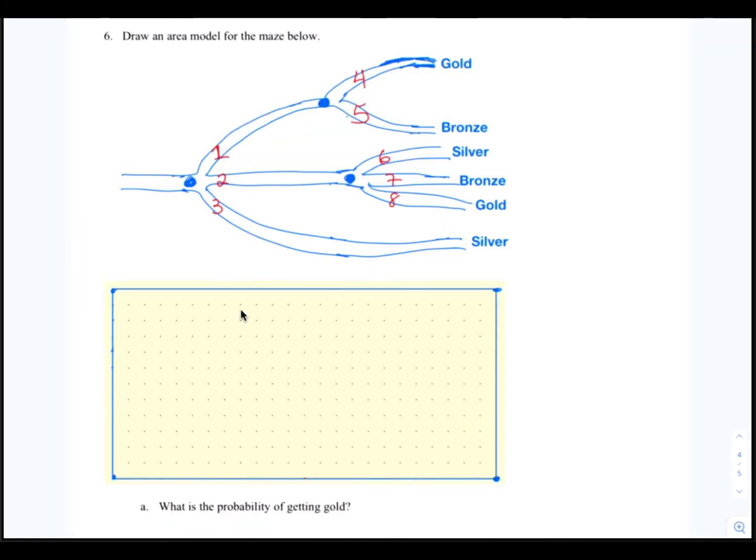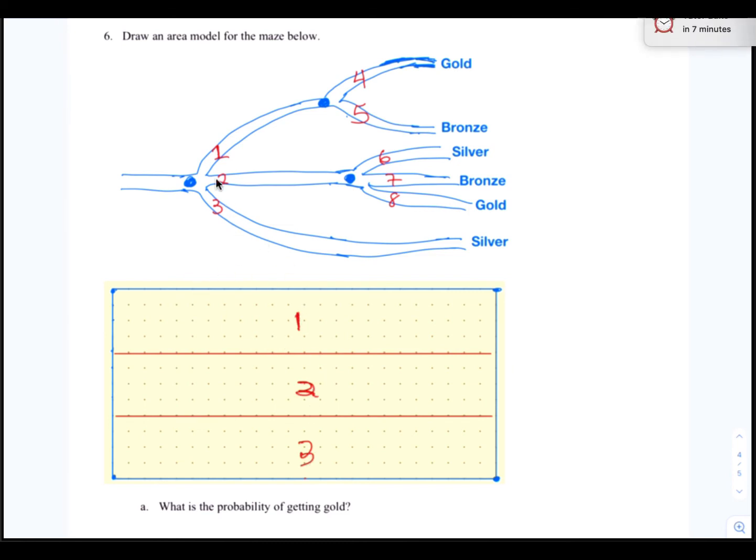All right, now we begin to draw the area model. We start at the very beginning with path 1, 2, and 3. So let's draw those 3 paths. All right, so path 1, 2, and 3 have to be rectangles of equal size. So here is path 1. Here's path 2. And of course, path 3 is at the bottom. All right, paths 1, 2, and 3.